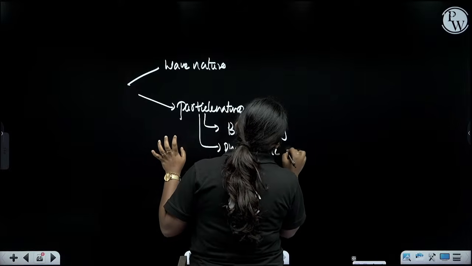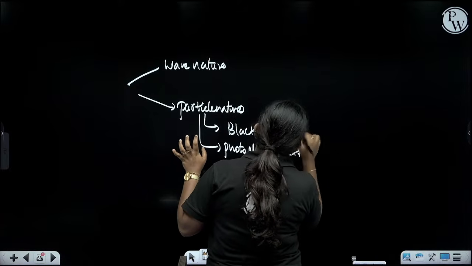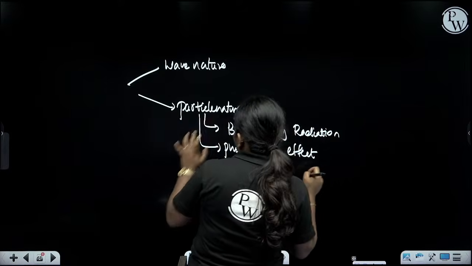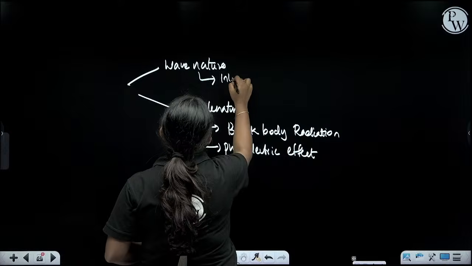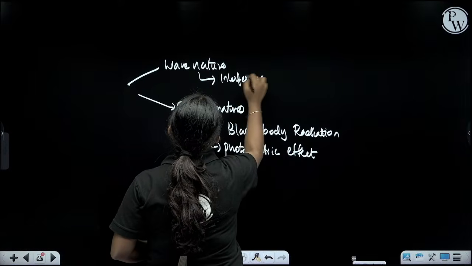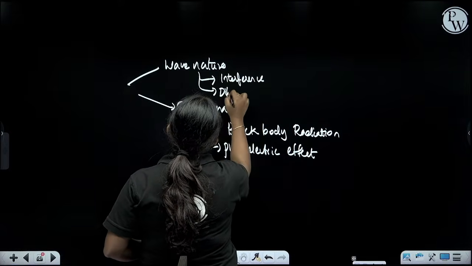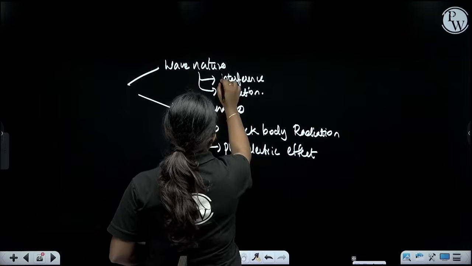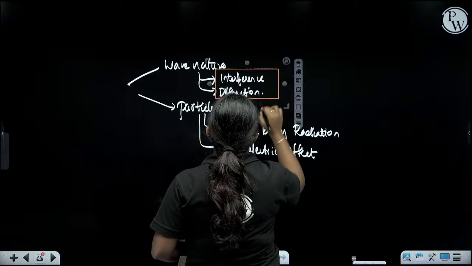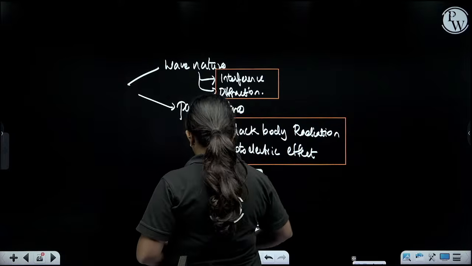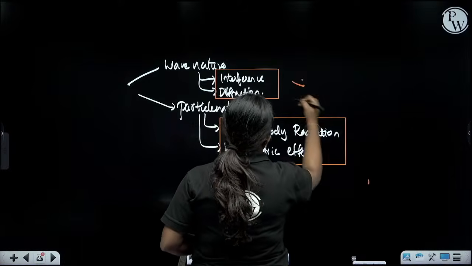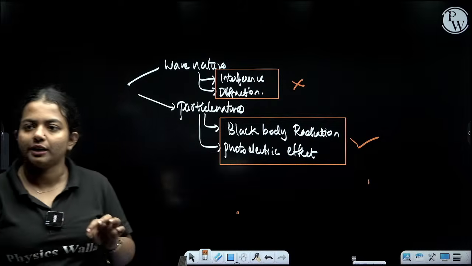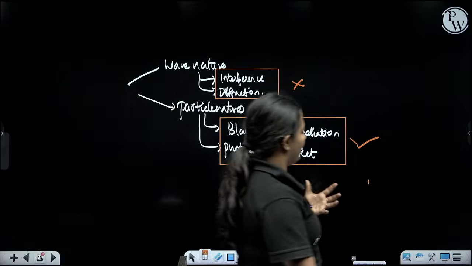There are two topics in this particle nature, black body radiation and photoelectric effect. In the wave nature, as I told you, you have interference and diffraction. We are not going to discuss these two. We will discuss these other things. Okay, clear everyone? Black body radiation and photoelectric effect. Clear?